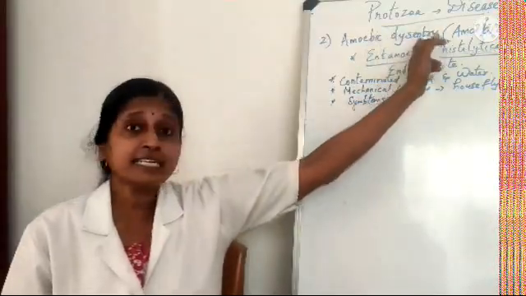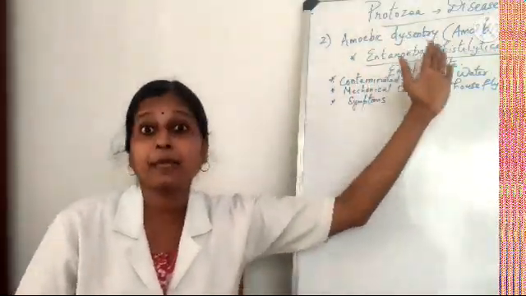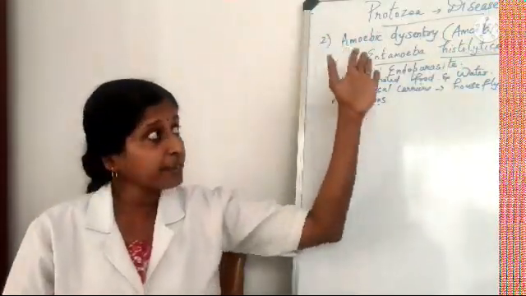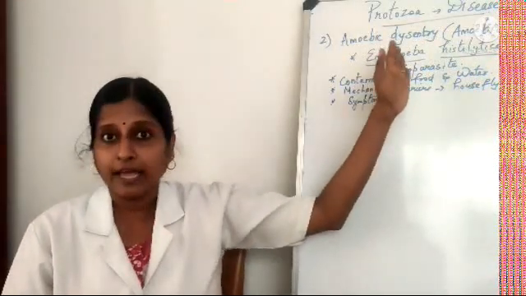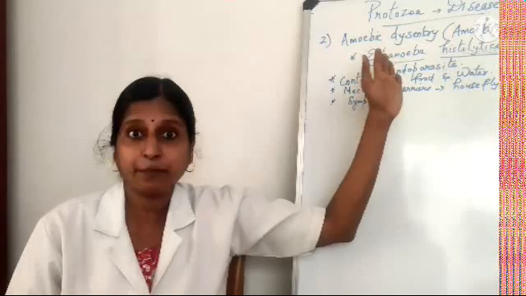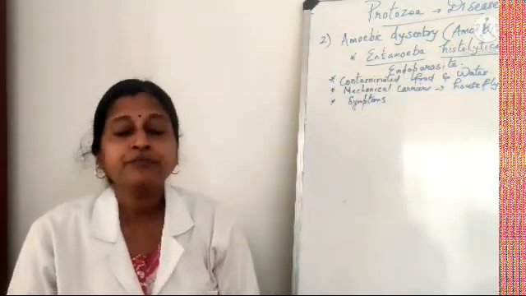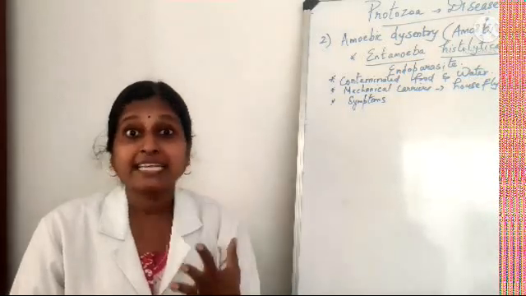Now this amoebic dysentery has another name. What is the other name of amoebic dysentery? It is amoebiasis. Okay. So amoebic dysentery or amoebiasis is caused by a protozoan. What is the name of the protozoan? It is Entamoeba histolytica. Now, what is this Entamoeba histolytica? It is a parasite.